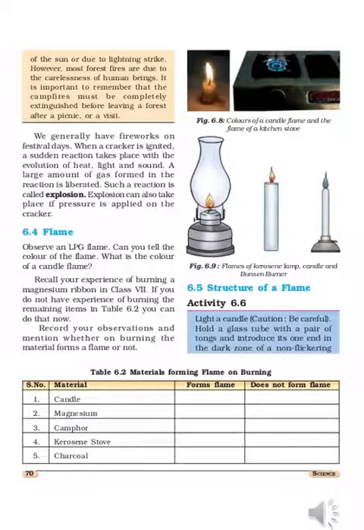Charcoal when burns, you can see there is heat producing, but flame is not there. So in that column we will put cross. Does not form flame, there we will put tick mark. Charcoal does not form flame. Other all form flame, so does not form flame, cross mark. So these are from our daily life we can say.